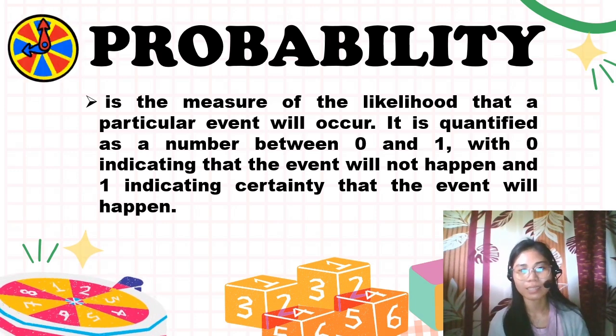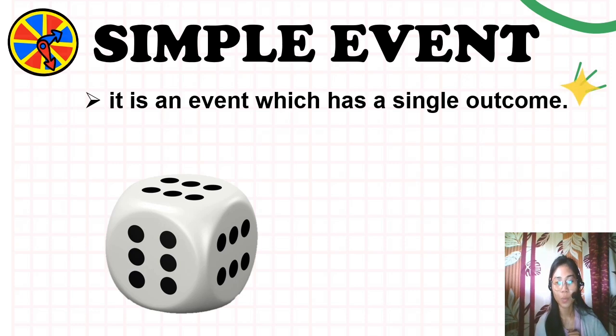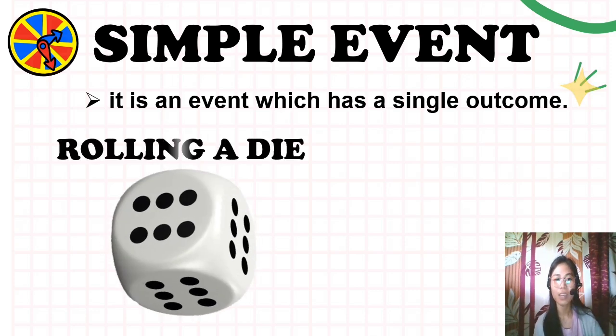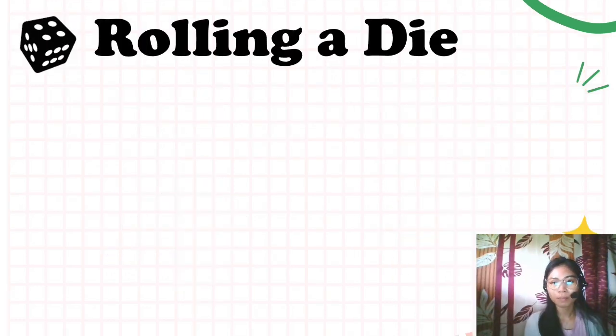That's so easy, class. And then, simple event. When I say simple event, it has only one outcome. It is an event which has a single outcome. That's right. For example, rolling a die or tossing a coin.